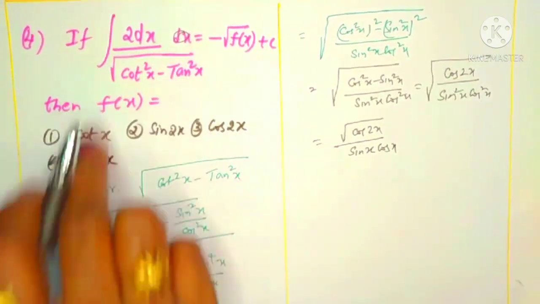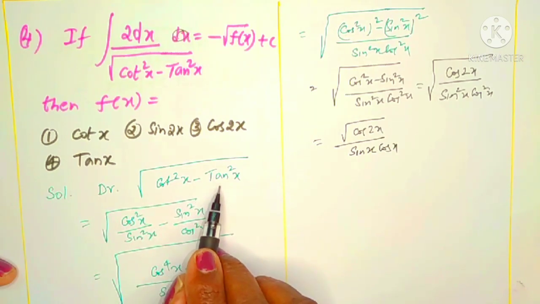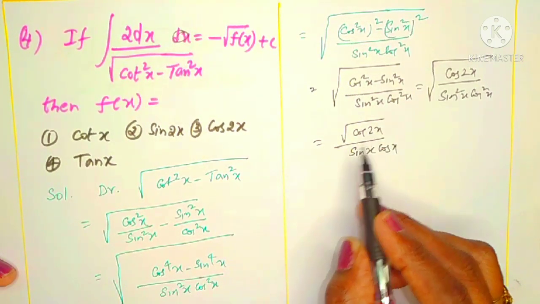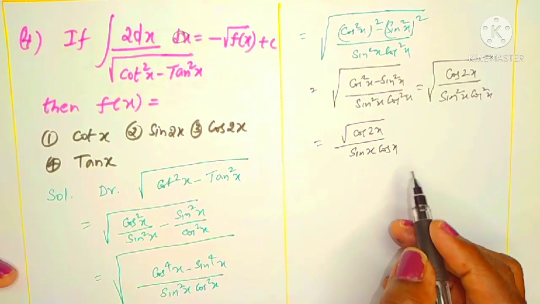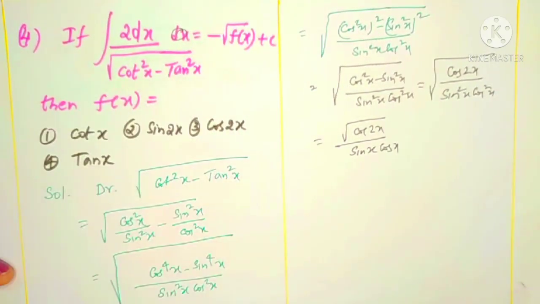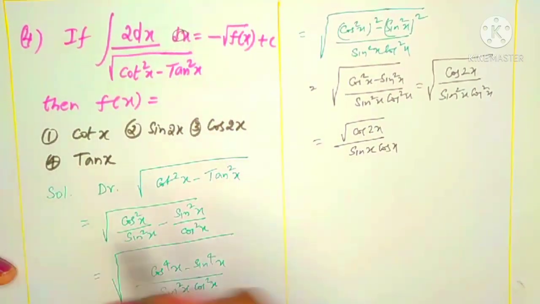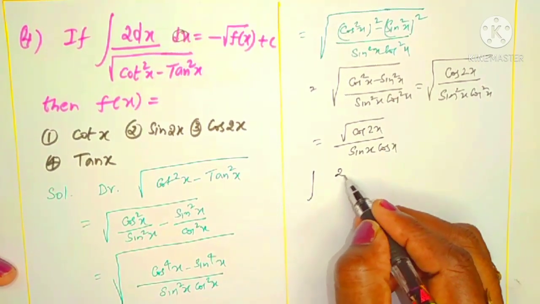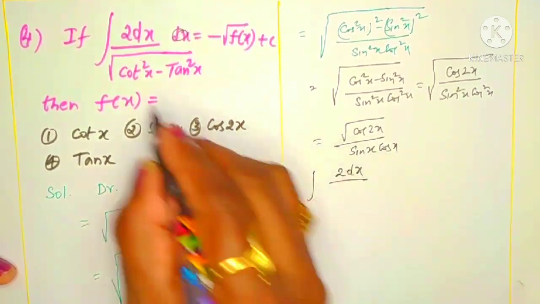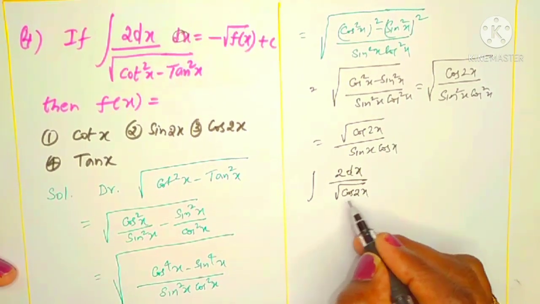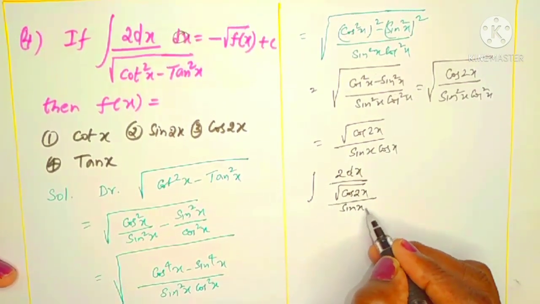Whatever may be the denominator, root over cot square x minus tan square x, we can write in the form of root cos 2x upon sin x into cos x. Now after that I will compare with the RHS. I am taking only the integration part now. Therefore, integration of 2 dx by root cos 2x by sin x into cos x.